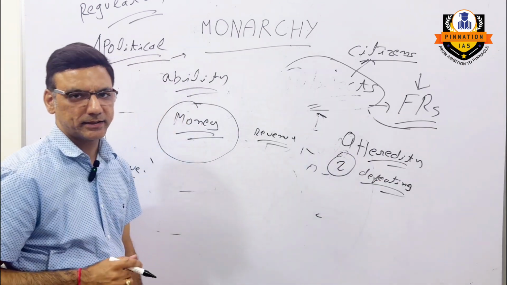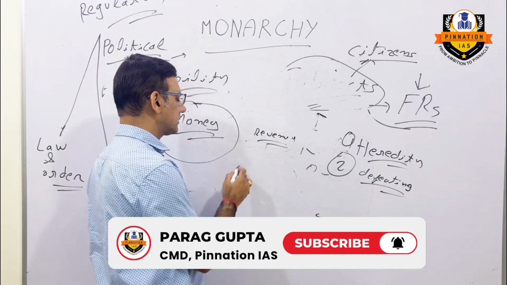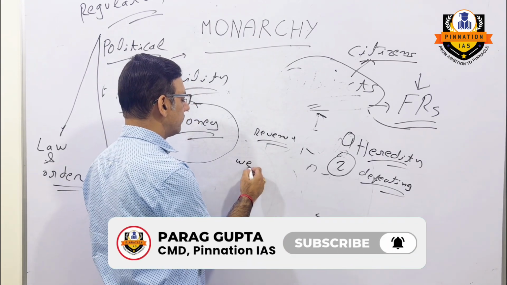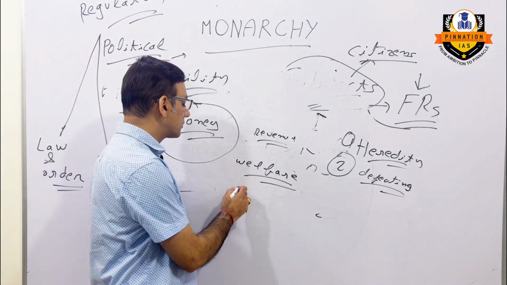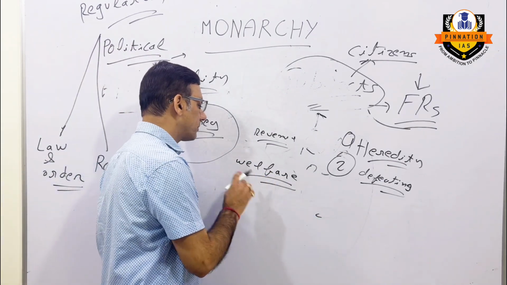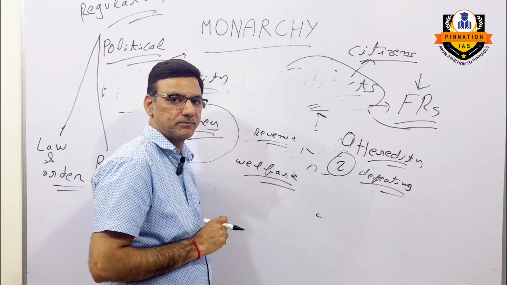Now, another aspect that comes here is, in the case of monarchy, the king did not focus on maximizing the welfare of the people. He did not focus on that. Why? Because the king was not elected and he was not accountable to the people. So accordingly, he was not obliged to maximize the welfare of the people.